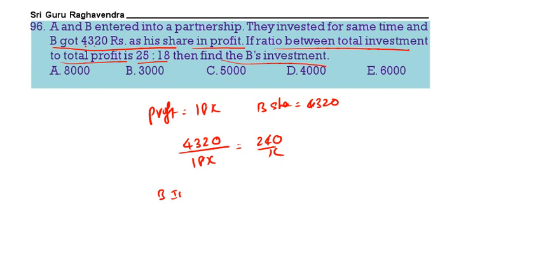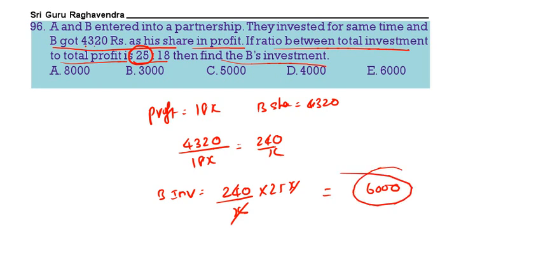Therefore B's investment: total investment is 25x. In this, B's investment means 240 by x into 25x. x and x will get cancelled, so we are going to get 6,000. 6,000 is the correct answer. Here total profit is 18x, B's share is 4,320, so each part is 4,320 by 18x, that is 240 by x. If profit is 18x, investment will be 25x. B's investment means 240 by x into 25x, that is 6,000. 5 is the correct answer.